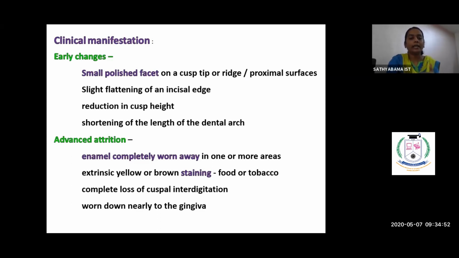And in advanced cases, there may be loss of tooth structure to such an extent that the crown is totally worn down nearly to the gingiva. Also the tooth takes up the color of the food materials we take, and it turns yellow or brown, mainly because of food particles, coffee stain, tea stain, like that.